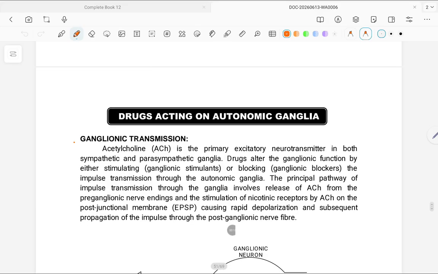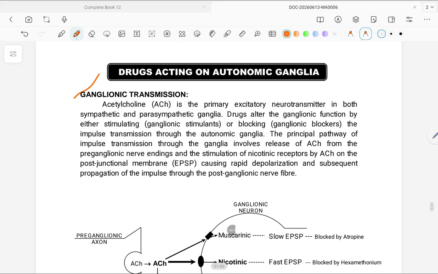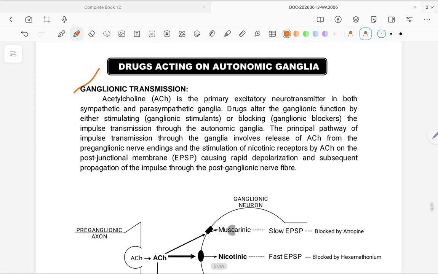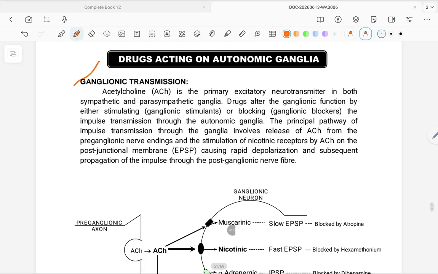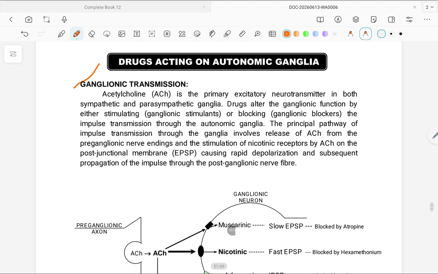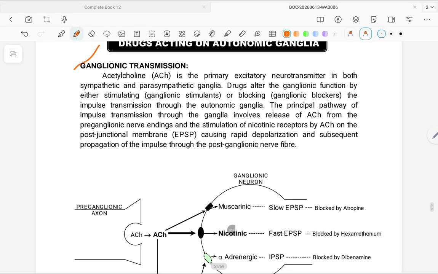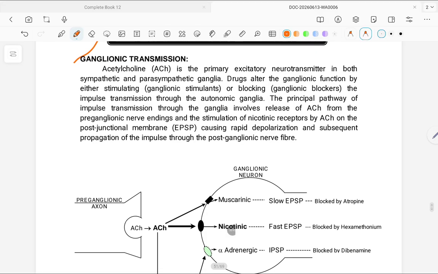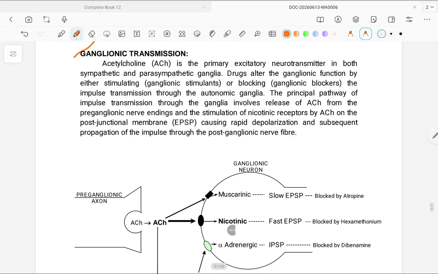Ganglionic transmission. Acetylcholine (ACh) is the primary excitatory neurotransmitter in both sympathetic and parasympathetic ganglia. Drugs alter ganglionic function by either stimulating (ganglionic stimulants) or blocking (ganglionic blockers) impulse transmission through the autonomic ganglia. The principal pathway of impulse transmission through the ganglia involves release of ACh from the preganglionic nerve ending and